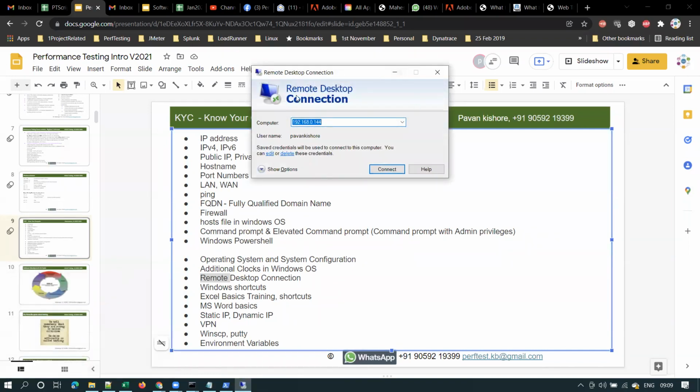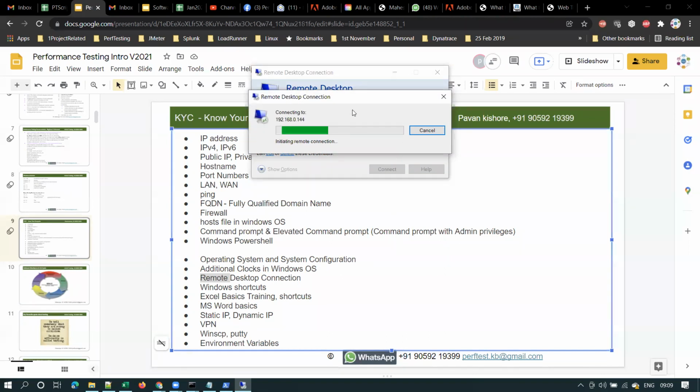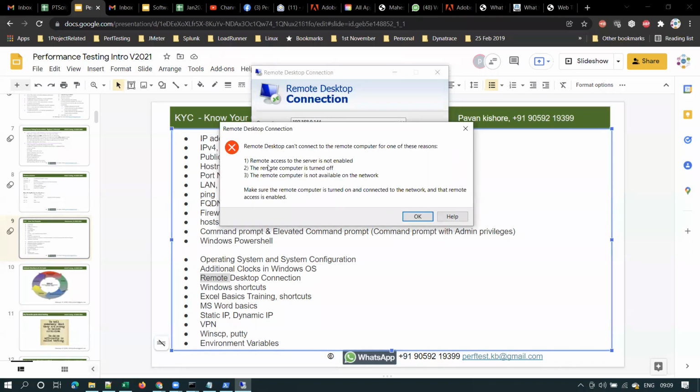You click on this to launch the remote desktop connection window, and you type the IP address of the other machine. Of course, remote connection should be enabled on that machine, and you have to enter the username and password for that machine. Right here, you can see it is initiating a remote connection, trying to connect to that other machine.